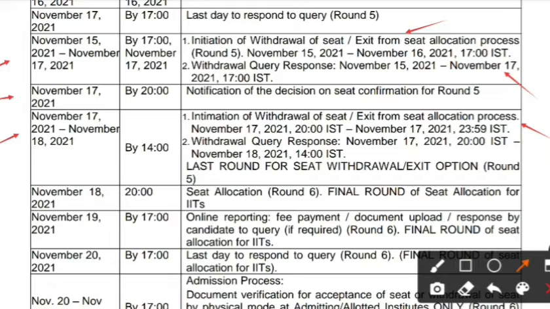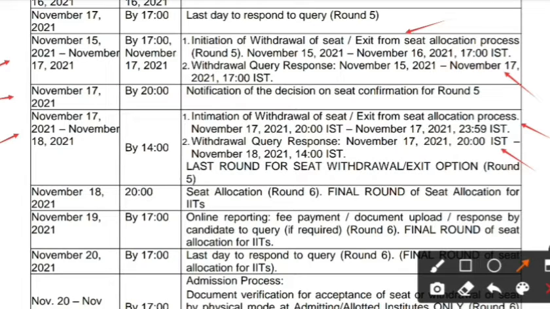From November 17th 8 p.m. to November 17th 11:59 p.m., you can intimate for the withdrawal of the seat or exit from the seat allotment process. The date for withdrawal of query response will be November 17th 8 p.m. to November 18th 2 p.m.